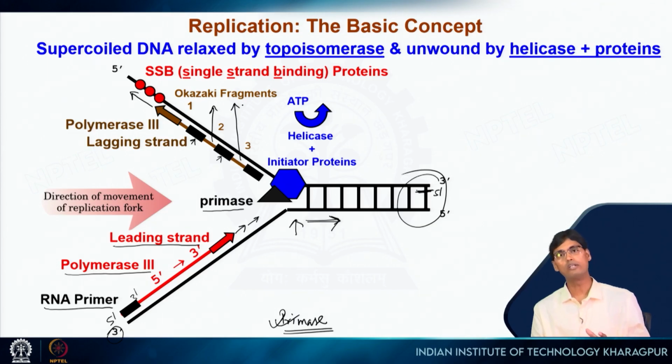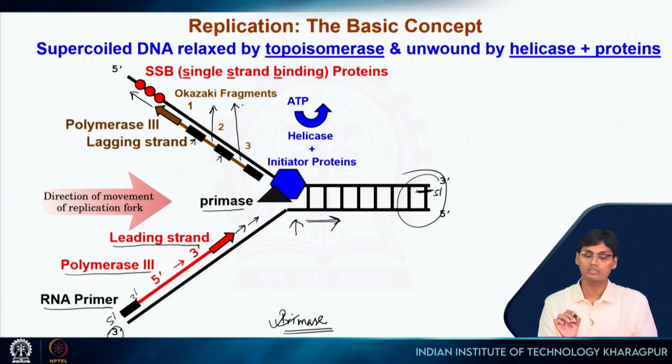So this way you can see the leading strand and the lagging strand. It is called lagging strand because it lags behind, because it is getting synthesized a little slower than the leading strand, and it requires multiple primers, and in a sequential manner it is getting synthesized. So this way both the strands will be synthesized.